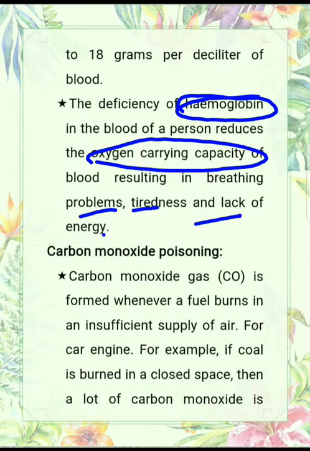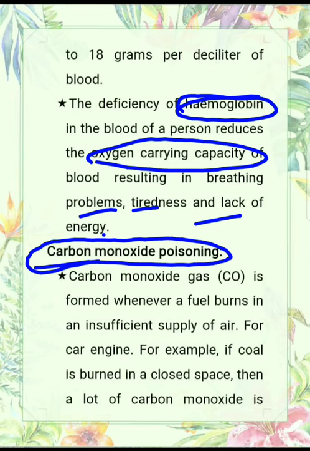The next important point is carbon monoxide poisoning. This is very much important. Listen to it carefully. Carbon monoxide gas is formed when a fuel burns in an insufficient supply of air. You know that any fuel burns only in the presence of oxygen, and after burning carbon dioxide is released. The same process goes on in our body: when oxygen combines with food, it causes the burning of food, which releases carbon dioxide and energy.